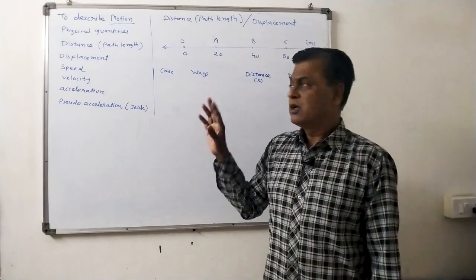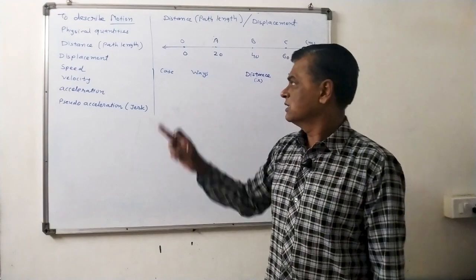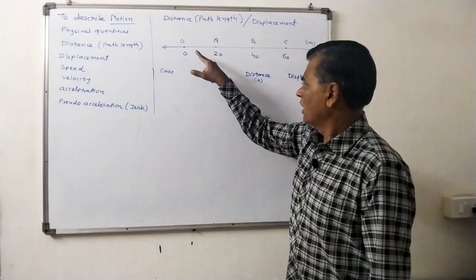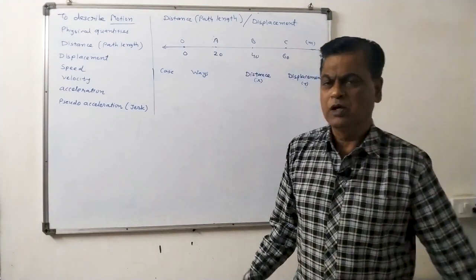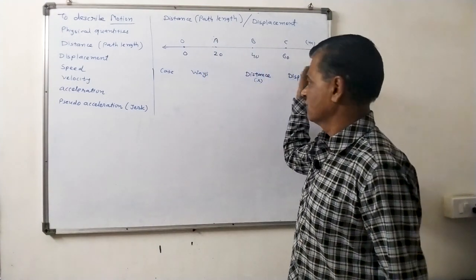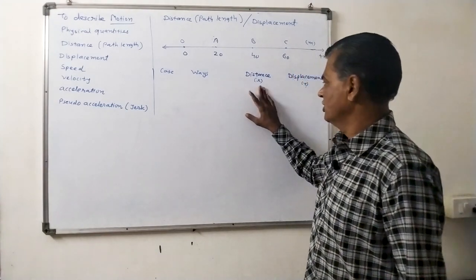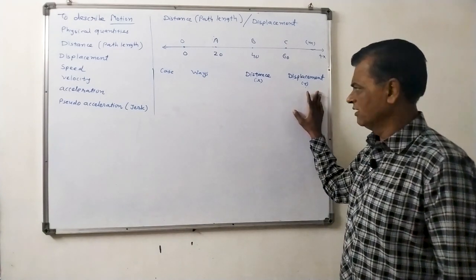Now, to understand the difference between path length and displacement, consider this figure. In this figure, the car is moving on a straight road and the path of the moving car is taken along the x-axis. So here cases, ways, distance x, and displacement y are given.